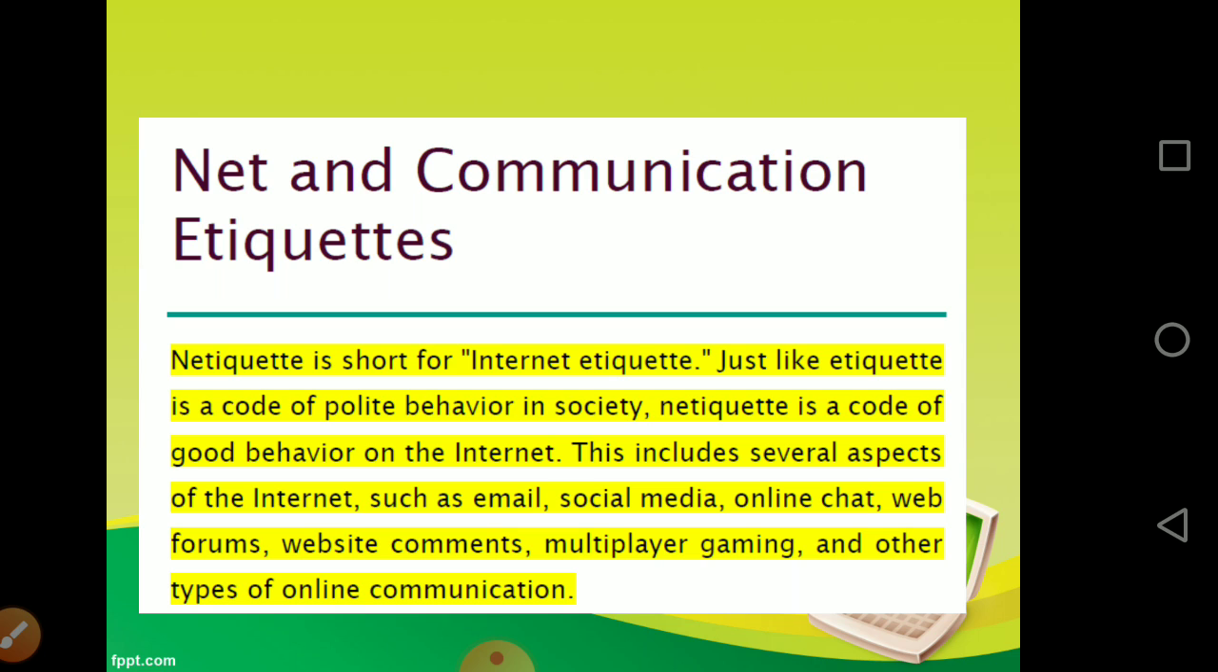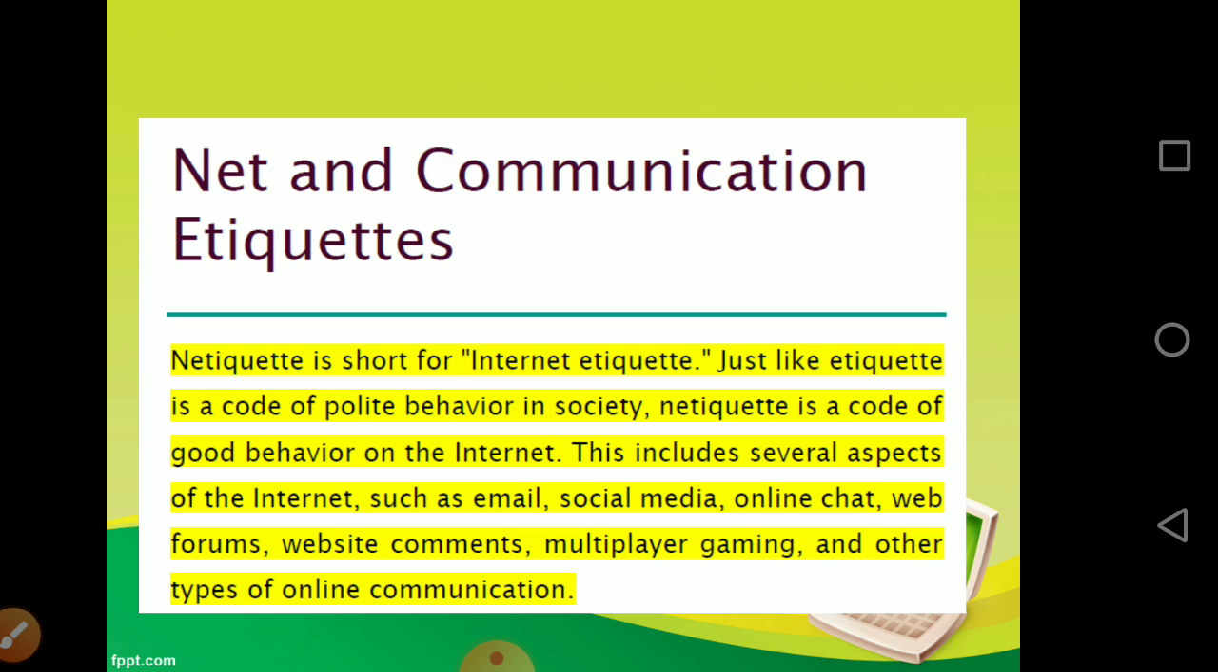Now coming to net and communication etiquettes. Net is the internet. Etiquettes means the good practices that you follow. There are no specific rules, but it's a code of polite behavior in society. Good behavior in the cyber world is known as internet etiquette. This includes several aspects of the internet, such as email, social media, and whichever online platforms you use.